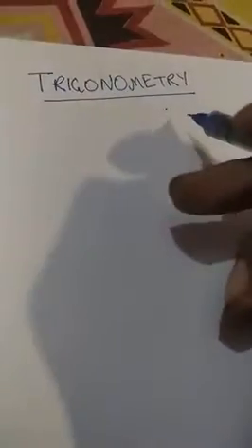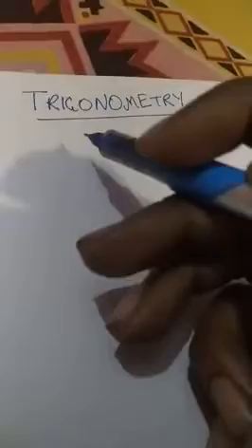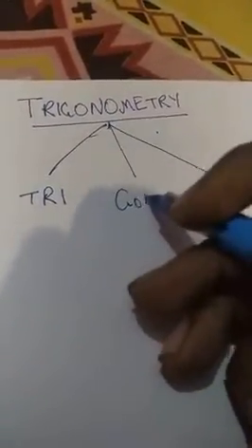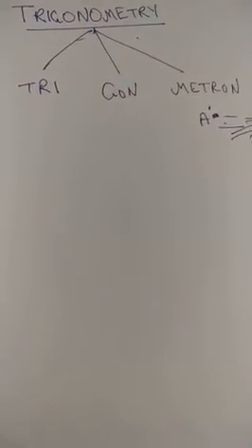What do we understand from this very word? Trigonometry is basically a Greek word. It is derived from the Greek word, and if we break it down into three parts, that is tri, gon, metron. These three words together, when combined, form trigonometry. What does the word tri refer to? Yes, it means 3.